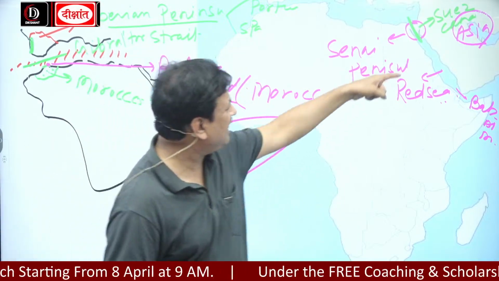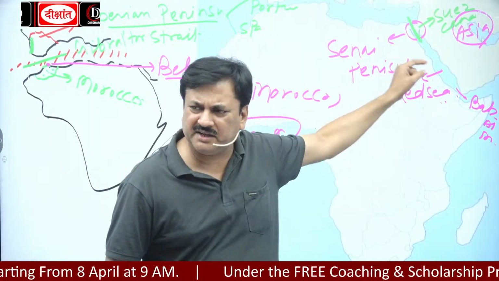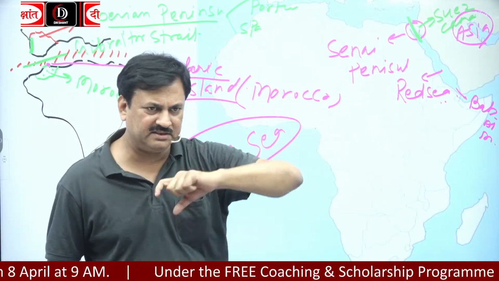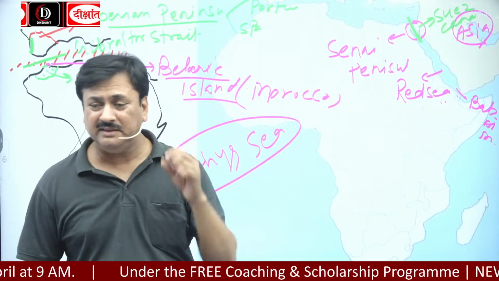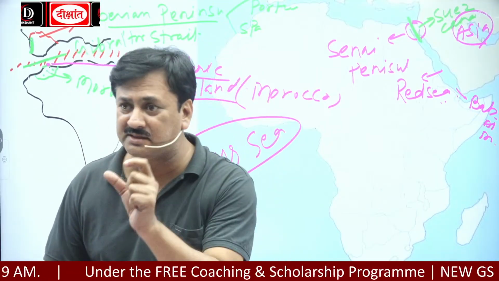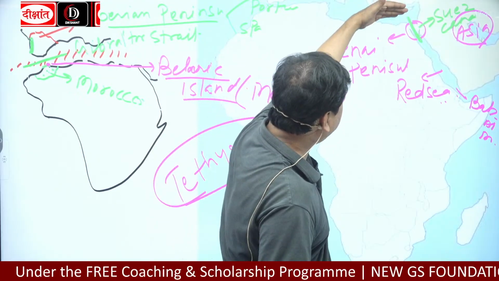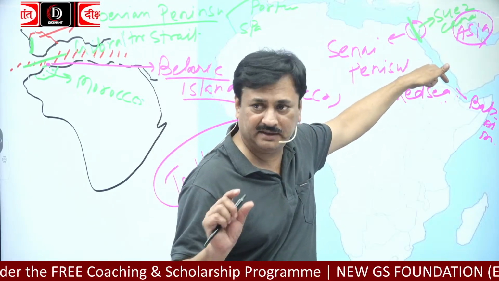So the Suez Canal was constructed where? By cutting the Sinai Peninsula. Okay, and this Suez Canal connects what? The Mediterranean Sea with the Red Sea.